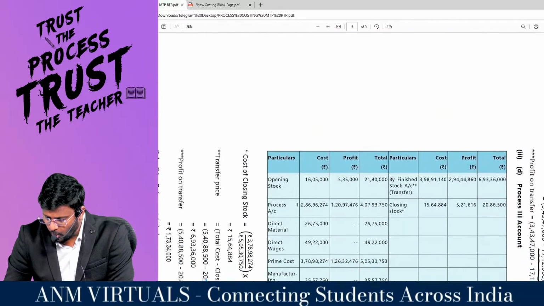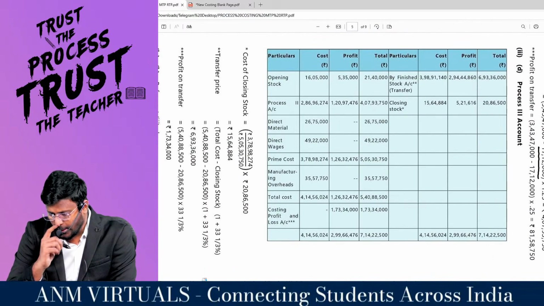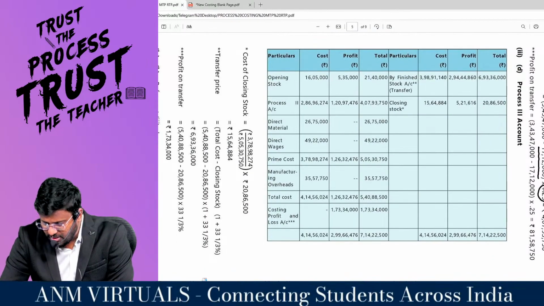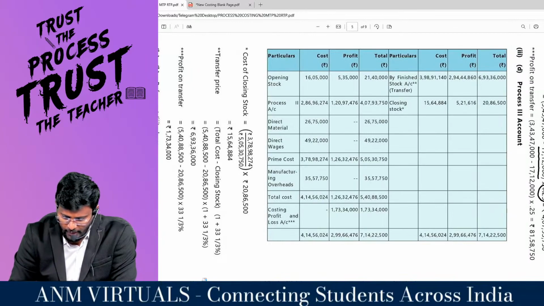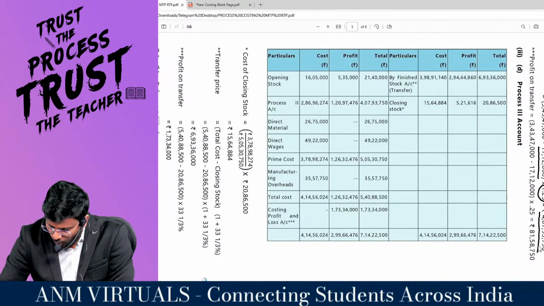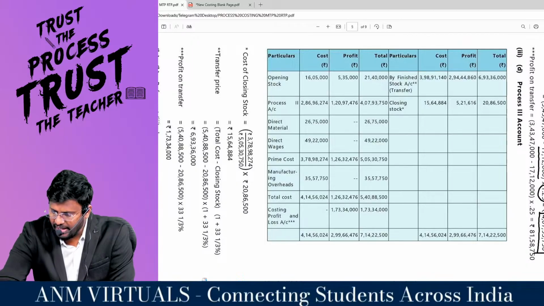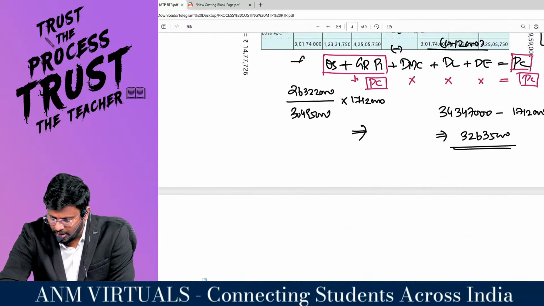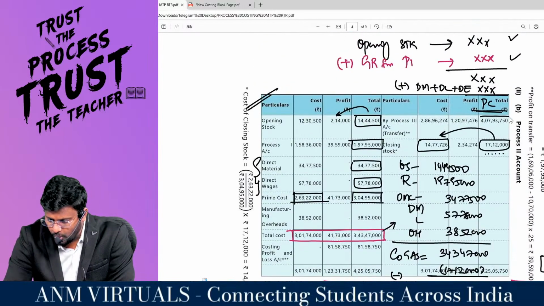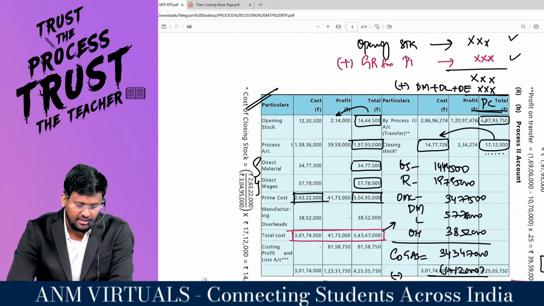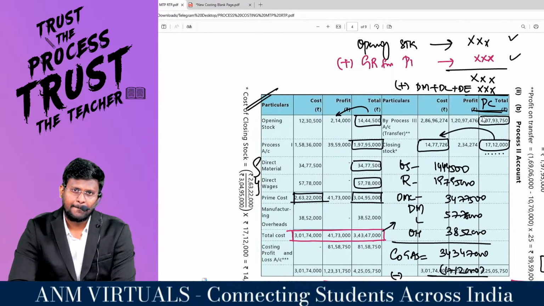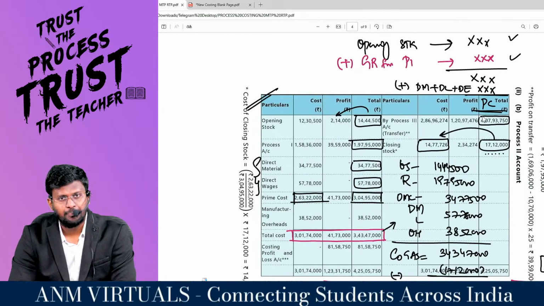How are they transferring this? They are transferring at 25% on cost. So multiplying by 125% comes to 4 crore 7 lakh 93,750. This is what they have written here. Understanding? Easy?